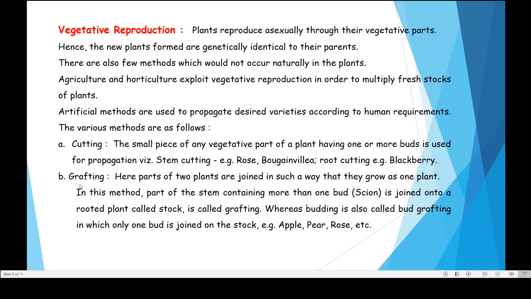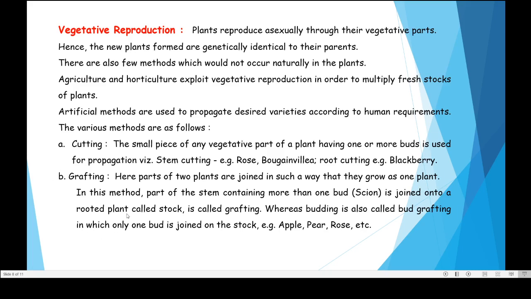Then the second mode of vegetative reproduction is grafting. Here, parts of two plants are joined in such a way that they grow as one plant. In this method, two different plants of the same species or of a different species may be involved, and the parts of these two different plants unite together and behave as one plant.